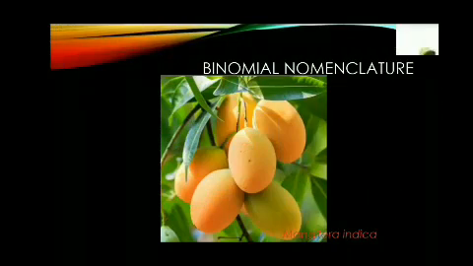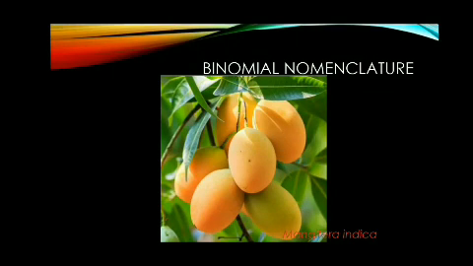Next is binomial nomenclature. The naming of an organism with 2 words is known as binomial nomenclature. The naming of a plant is very important as it enables us to identify them. The common or vernacular name of a plant often varies with the language. For example, onion is known as Vengayam in Tamil, Pyaz in Hindi and Uruli in Kannada, etc. Like that, in each language it is called by different names. These names cause confusion. So, scientific names are used to avoid this confusion.